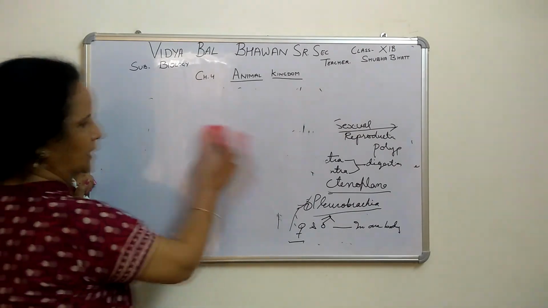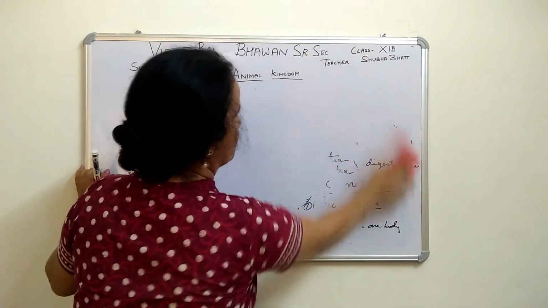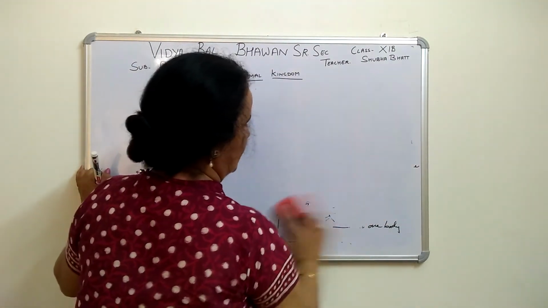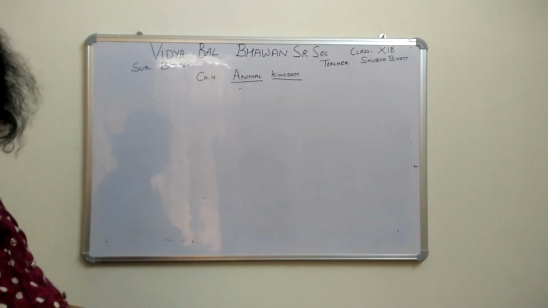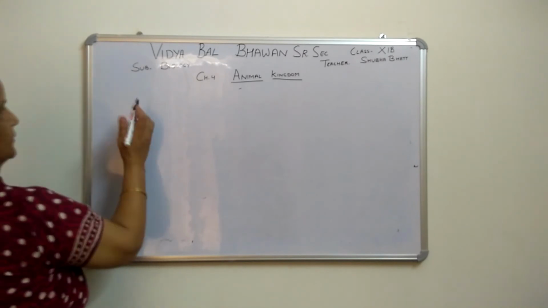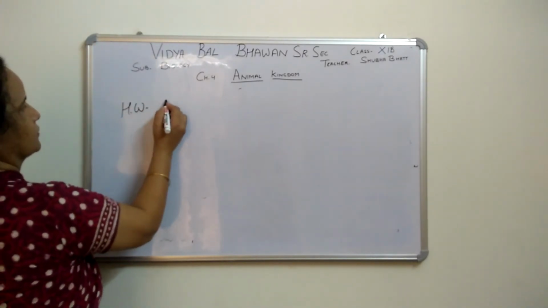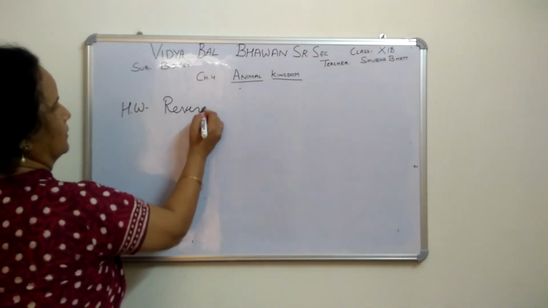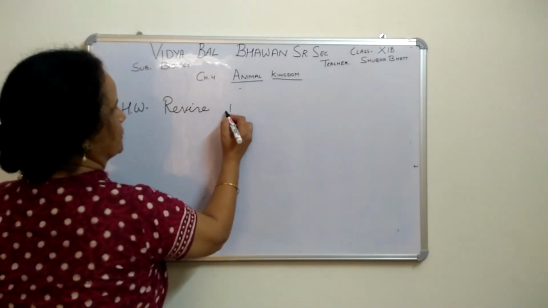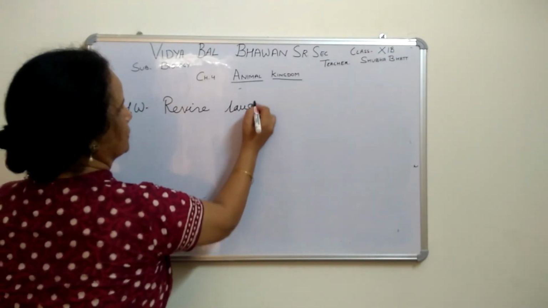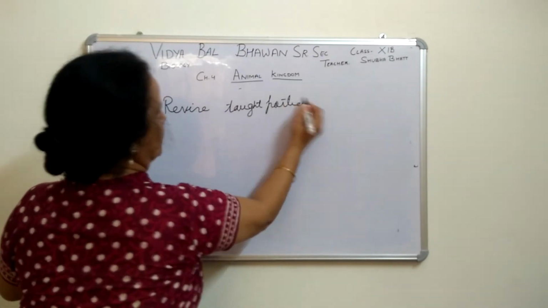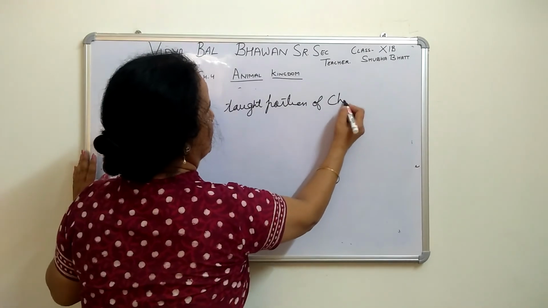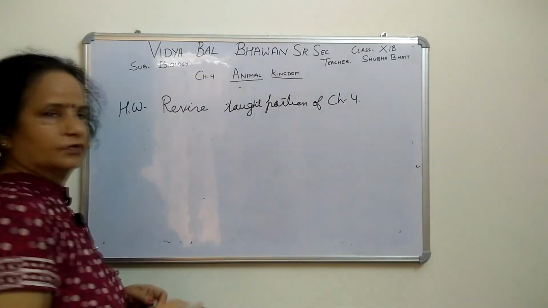Revise homework will be daily, meaning you have to revise whatever you have read in class. Homework: revise the taught portion of chapter 4.